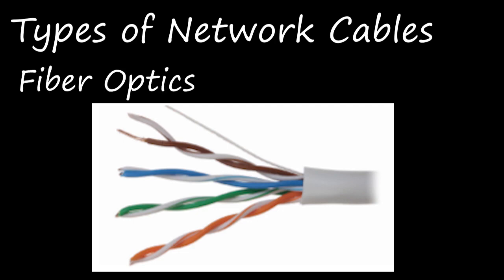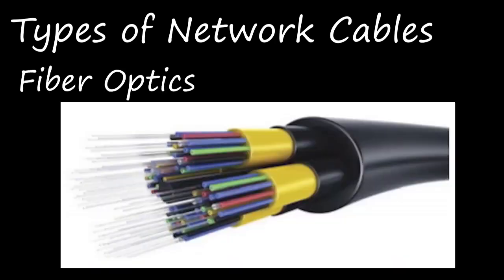Okay, next one is fiber optics. This cable is a little different from the other two, twisted pair cables and coaxial cables. In coaxial we saw that it had a copper wire and a protection layer for that, right? Here in twisted pair cables, 8 wires are twisted together. Here in this fiber optics, it's not like the other two cables, right?